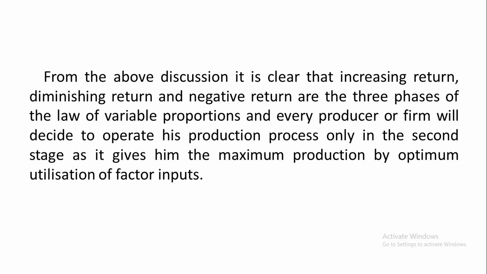At that point there is optimum utilization of factors, both fixed and variable, and it gives rise to maximum production. So at the end of the second stage, each producer must stop the production. So this is all about the law of variable proportions, which operates in the short-run production function.